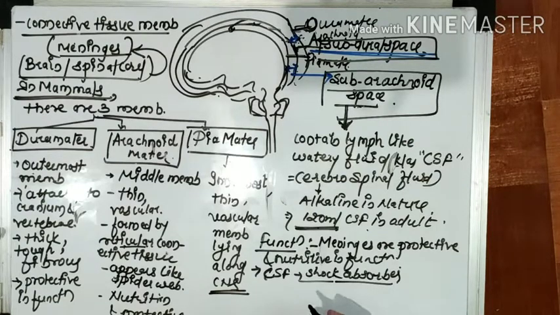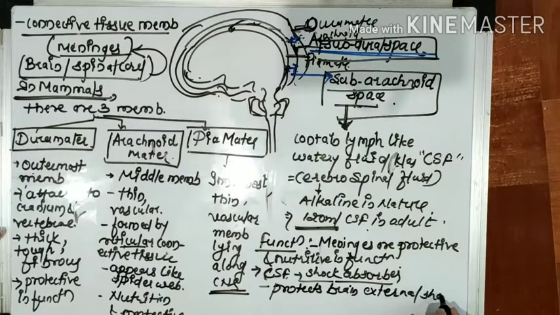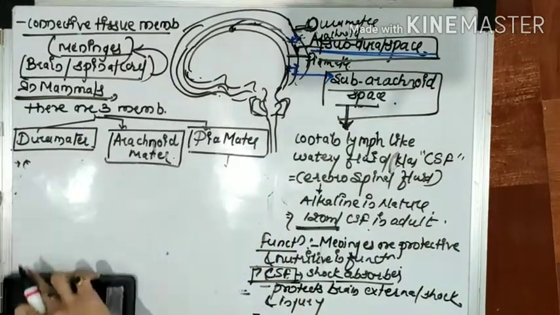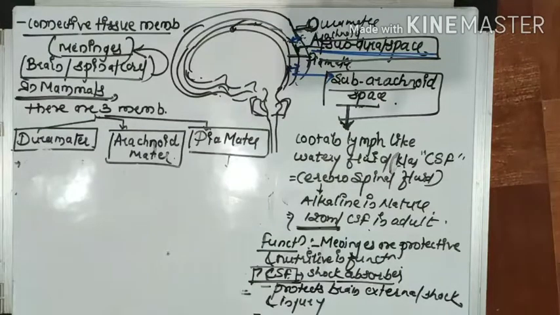Second, it also protects the brain from external shock and injuries. So we have discussed the functions of the cerebrospinal fluid.